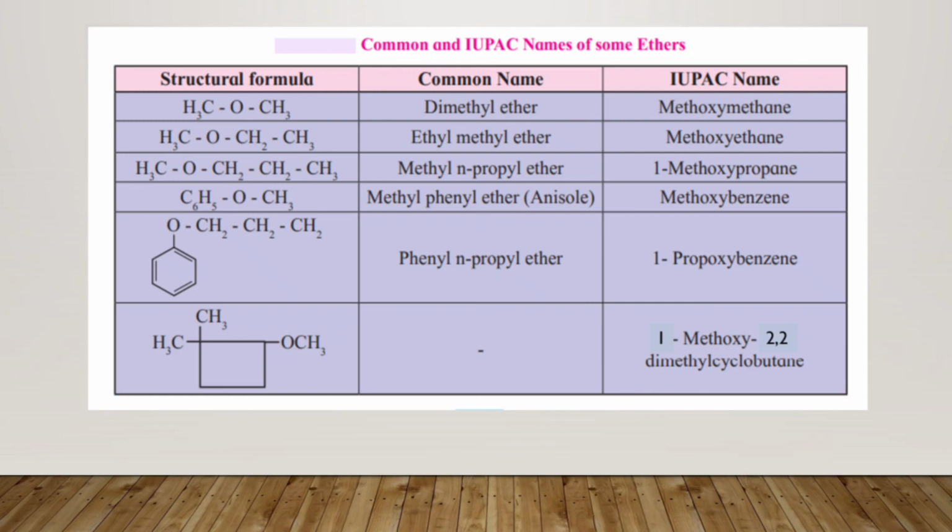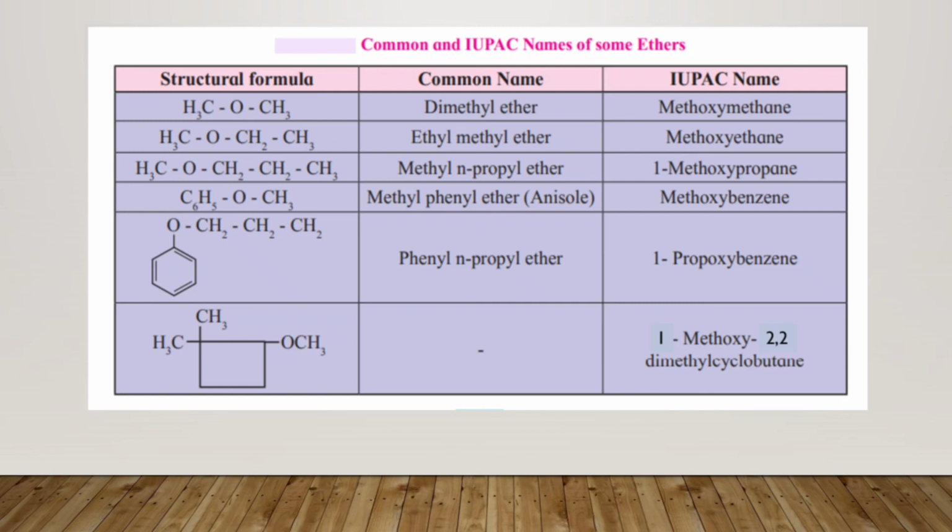Now the next one, you have the presence of C6H5 O CH3. So the name of this compound will be methyl phenyl ether. Next one, you have the presence of a benzene ring to one side of oxygen atom, and to the other side you have presence of CH2 CH2 CH3. So the name of this compound will be phenyl propyl ether.